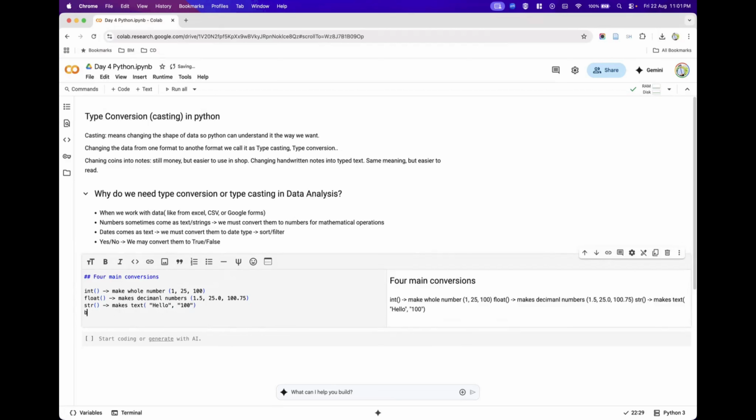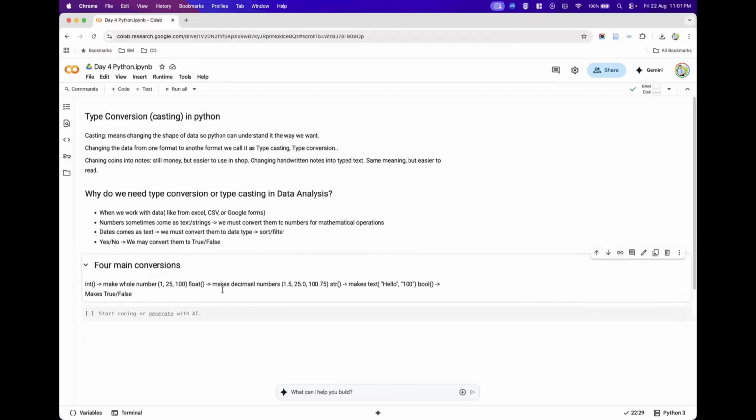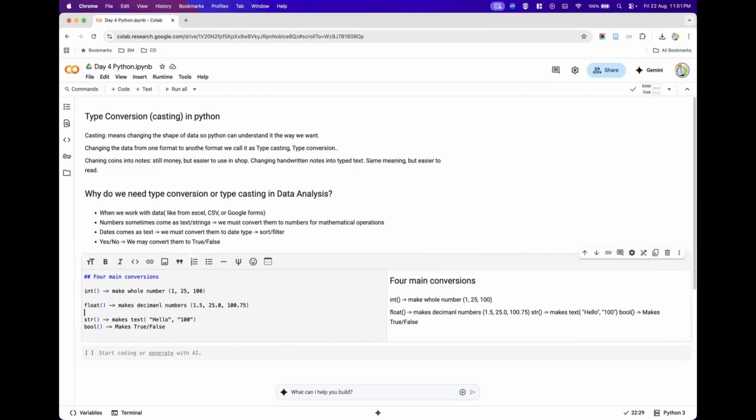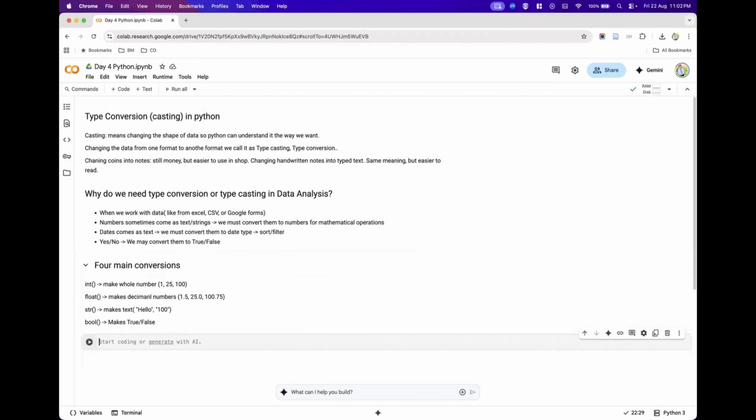Okay. Now the last important type conversion we have is called the bool type conversion, where it will help us convert the data into either true or false. Remember, these are the only type conversions that we have. These type conversions are very, very useful in our data analysis projects.